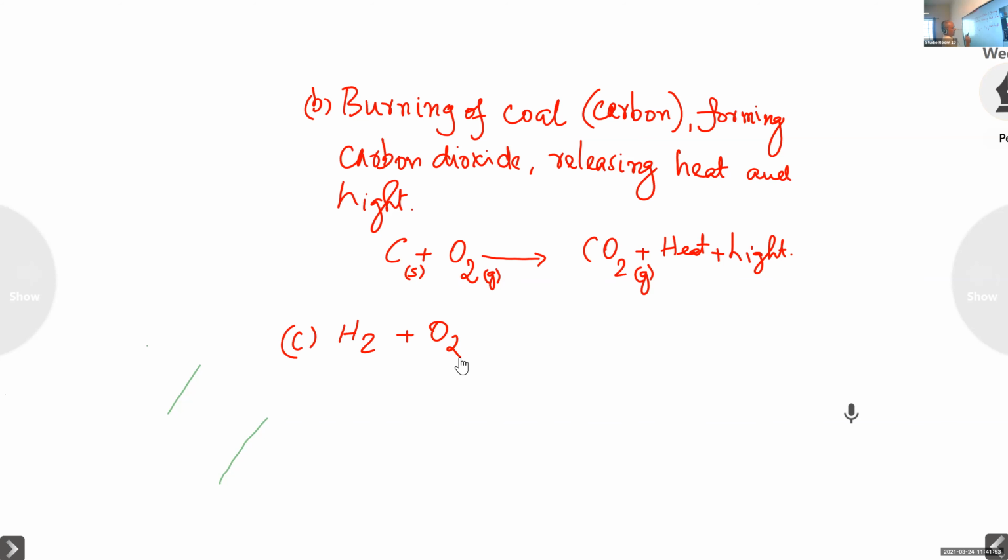I am not giving the description in words. I'm directly giving you the equation. That is reaction between hydrogen gas and oxygen gas, forming water, H2O. Now you try to balance it.